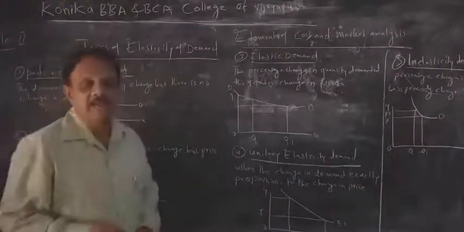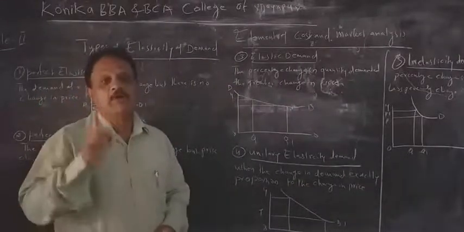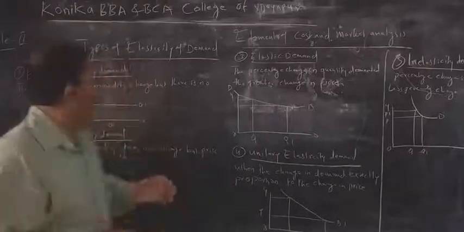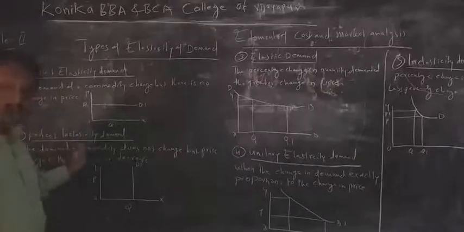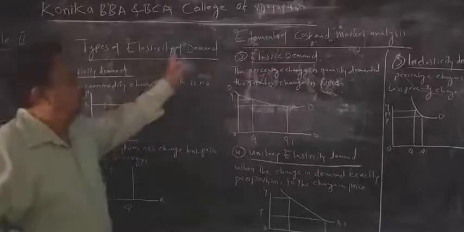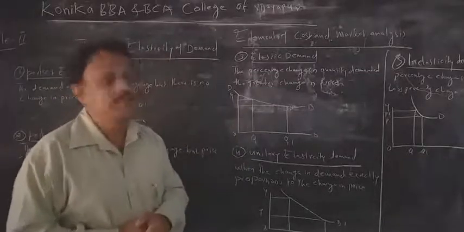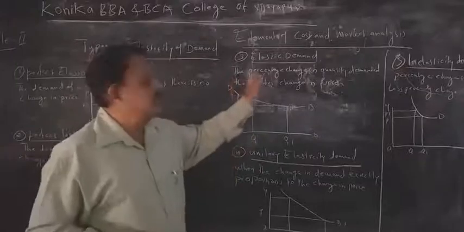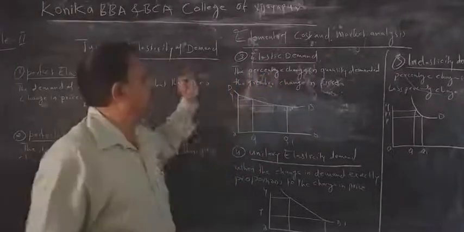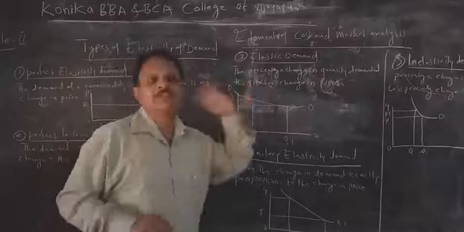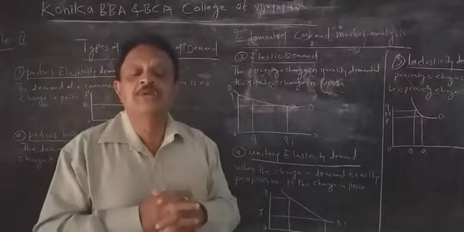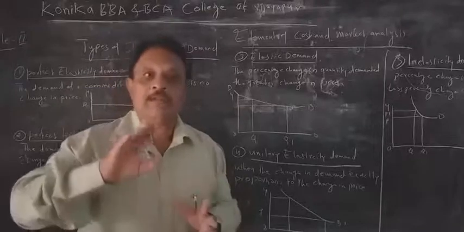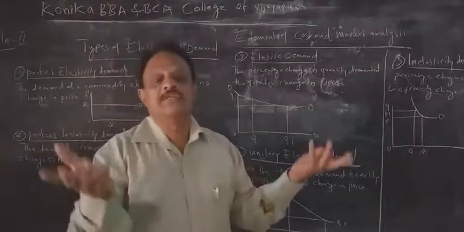Third is titled elasticity of demand. You have to remember what the types are. First one, perfect elasticity of demand, second, perfect inelasticity of demand, third one, elasticity of demand. Here the percentage change in the quantity demanded is smaller than the change in the price. See, 1% will change in the demand, and 4% will change in the price.